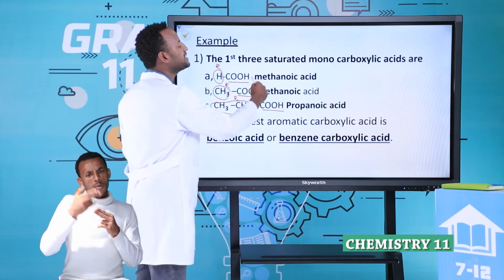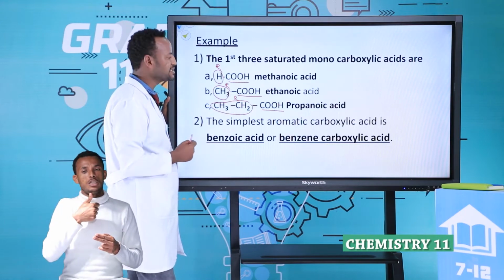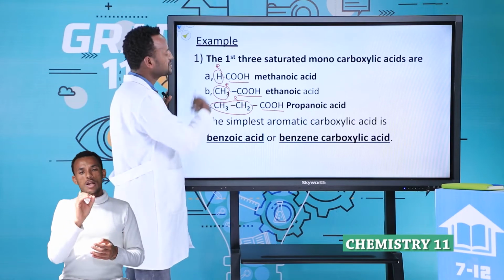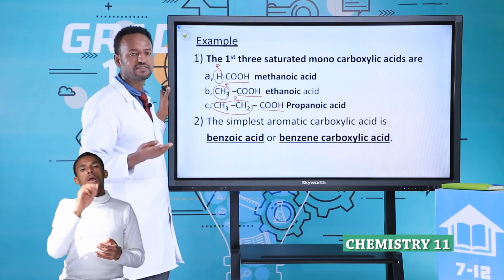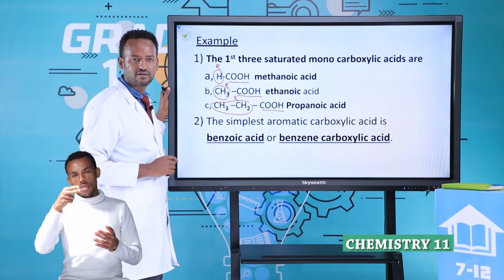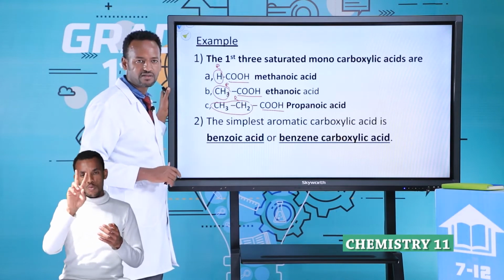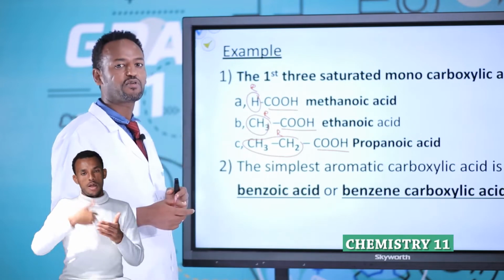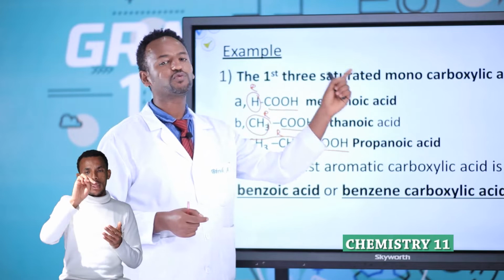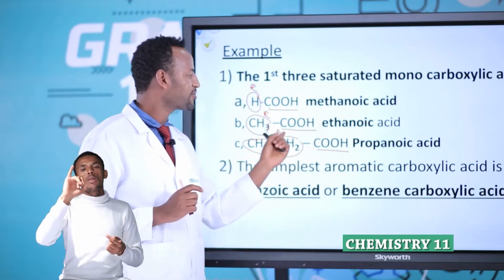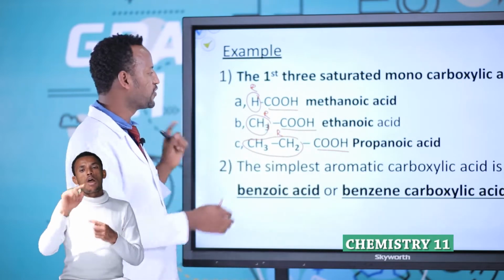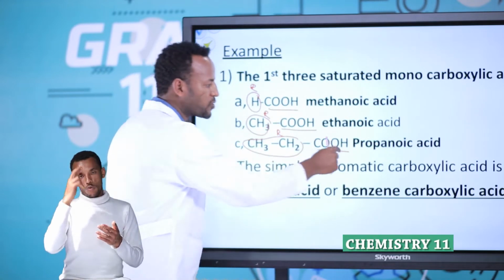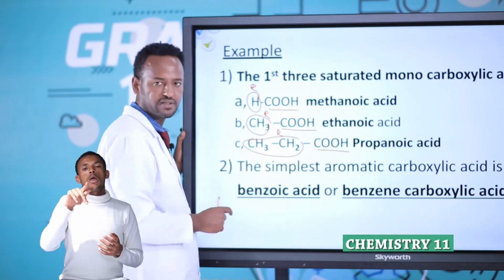The name is known as methanoic acid. Methanoic acid means a one carbon carboxylic acid. In the case of alkanes, one carbon is methane, two carbon is ethane, three carbon is propane, four carbon is butane, and so on. But in the case of carboxylic acids, methane is converted into methanoic acid, ethane into ethanoic acid, and so on. Therefore, methanoic acid, ethanoic acid because of two carbon, propanoic acid because of 1, 2, 3 carbon.